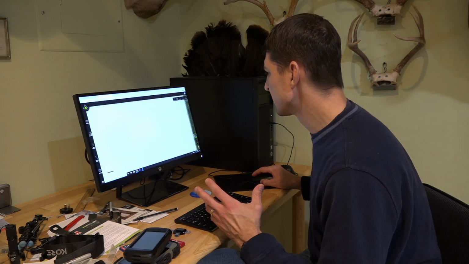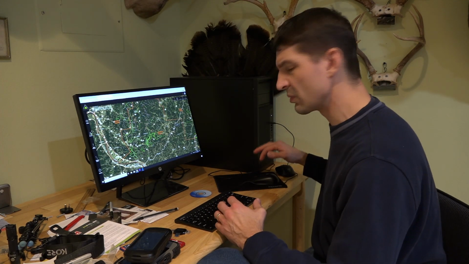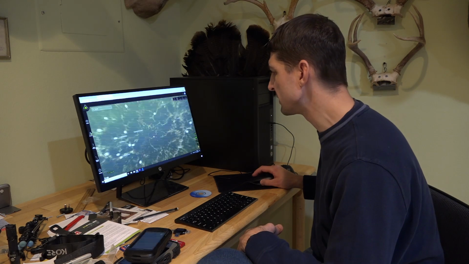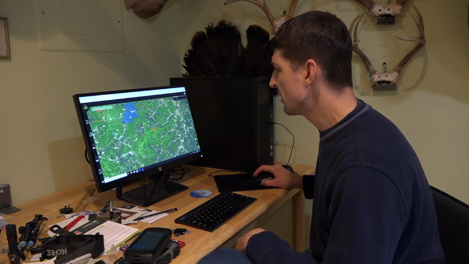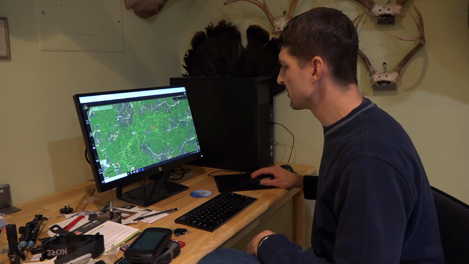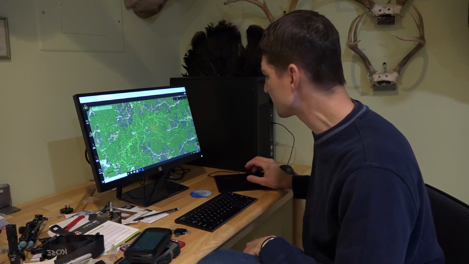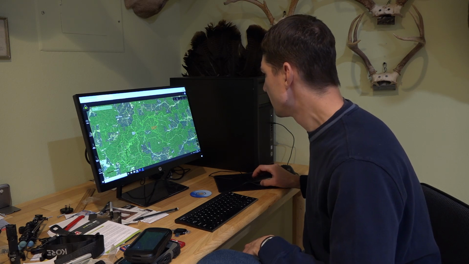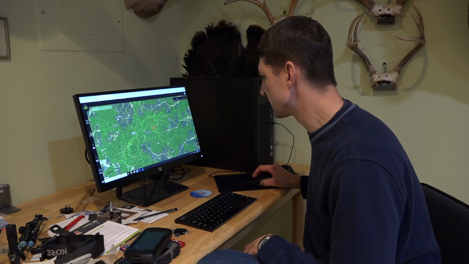So let's zoom in here, and I'm just scrolling on my mouse over here to zoom in. All right, so here we have some public land. It's shaded in the darker green here, and I don't have one of those nifty record your screen things right now, so I apologize for that. But I can zoom in with my camera to get you a little closer once I pick a spot.